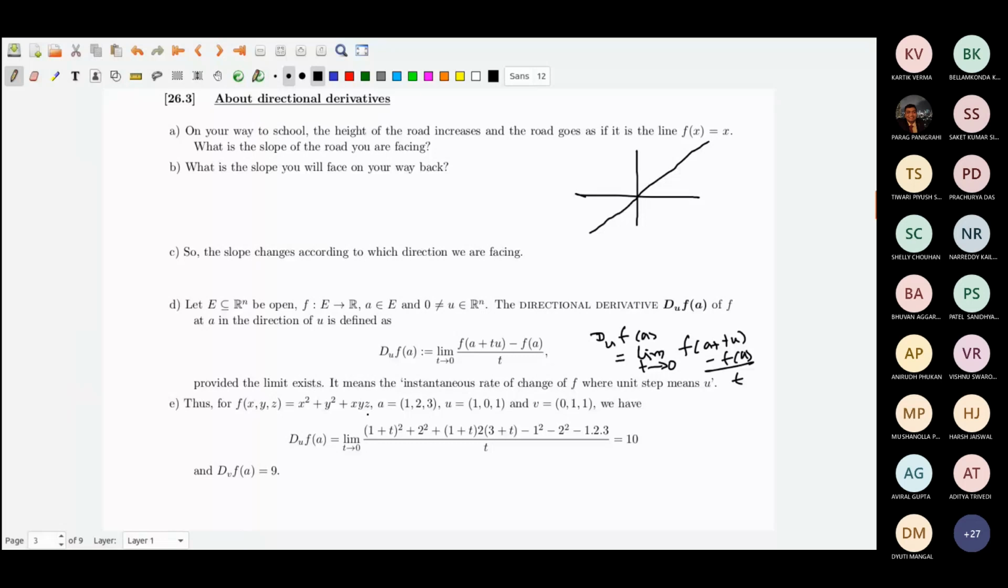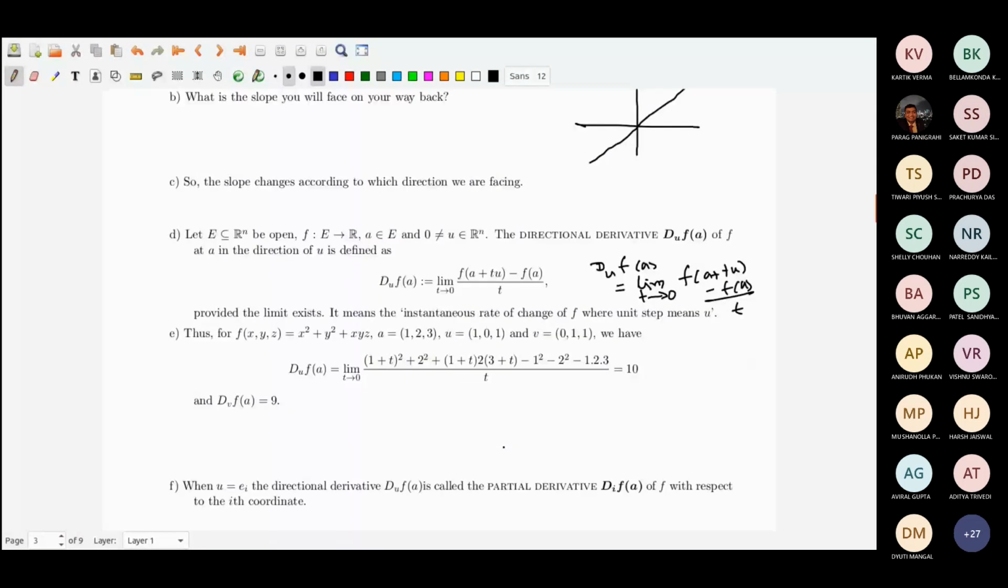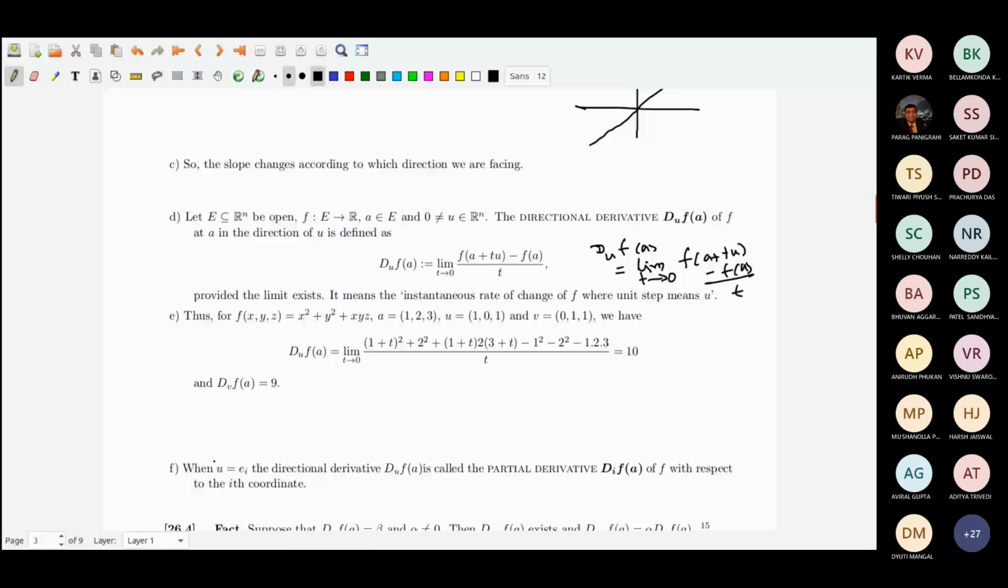Substitute f of a plus tu minus f of a, limit t going to 0, you get this. Okay, this is from the definition, no problem. When u is the positive unit vector along the axis, then D_u f(a) is called the partial derivative, and they are denoted by D_i f(a).